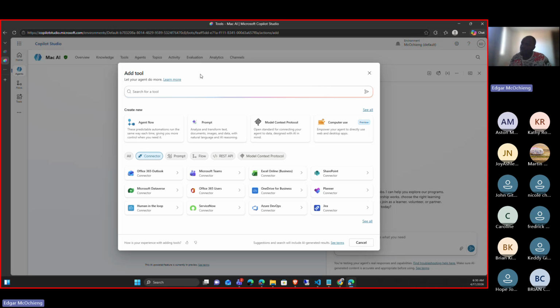So we can add in tools through, the first one is agent flow. What's an agent flow? So agent flow is like a process. Let's say, for example, every day, when Edgar wakes up, the first thing he'll do is go to the toilet, brush the teeth. After brushing the teeth, I go to the bathroom, freshen up, take a quick shower.